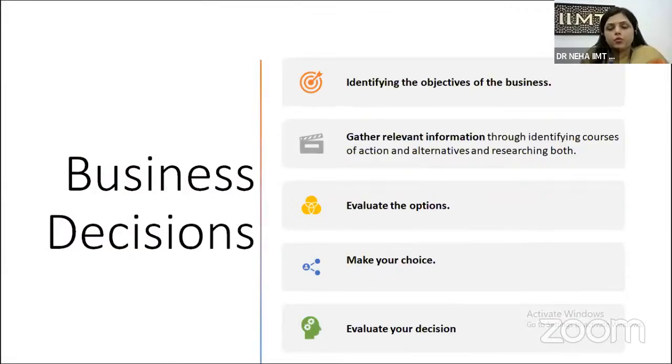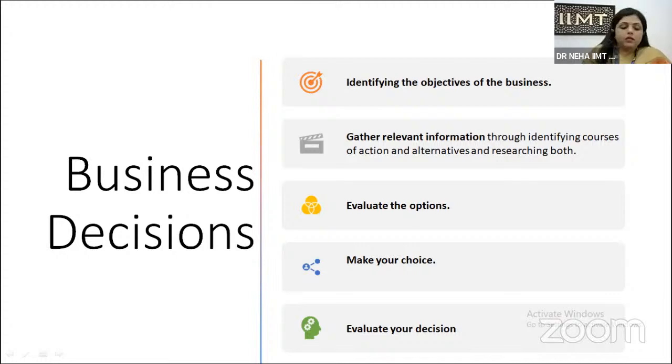But before moving to the next slide, I want to discuss the process of the various business decisions that are to be taken by the business entrepreneur or the promoter of the business. These business decisions are very important for enhancing the value of the firm, for enhancing the market capitalization, for enhancing the profitability of the business. So the first is identifying the objectives of the business.